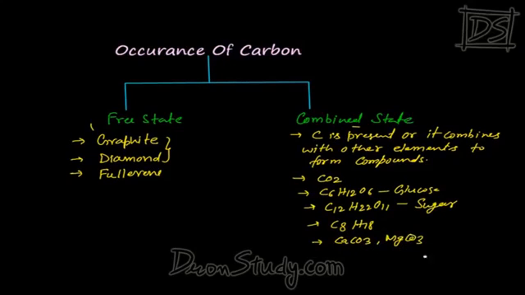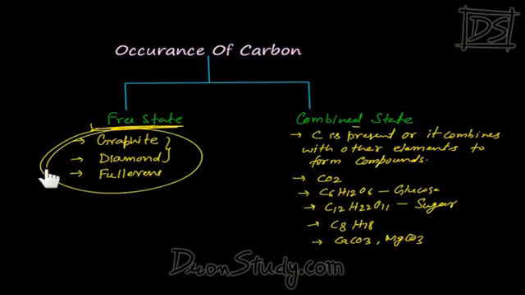So carbon gets combined with a lot of elements and may exist in nature in the form of different compounds. Okay. So basically carbon exists in two forms. One is the free state, which is made up of only which thing? Carbon. The second one is the combined state, where carbon gets combined with other elements and makes different compounds.